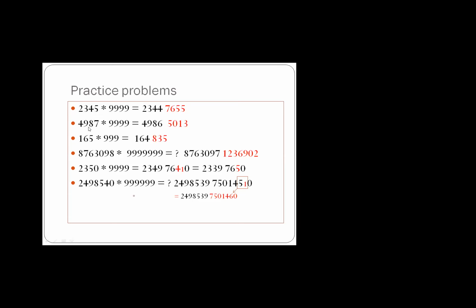Next problem. 4987 multiplied by 49. Don't copy the answer from here. Please do it yourself. Left hand side is obtained by subtracting 1. Vedant, is it clear? 4987 minus 1 will be 4986, right? And the right hand side is obtained by applying Nikilam Sutra. 9 minus 4 is 5, 9 minus 9 is 0, 9 minus 8 is 1, and 10 minus 7 is 3. Right? It's so simple.